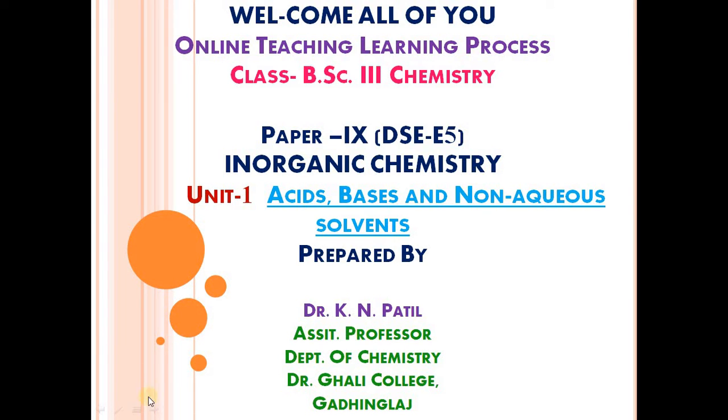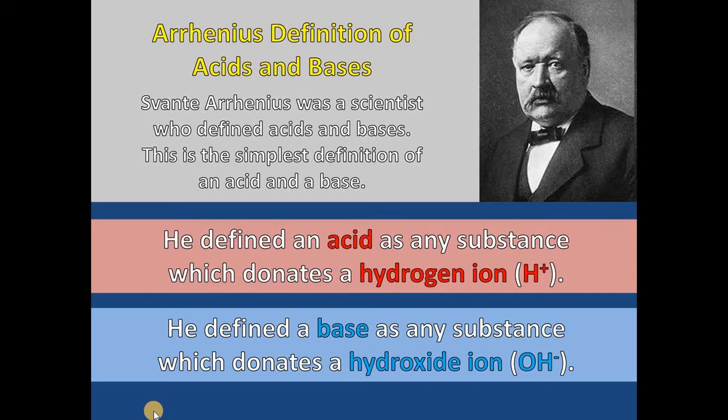We have started paper number 9 in organic chemistry, in which now we will start unit number first, acids, bases and non-aqueous solvents, in which we will see some acid base definitions. First one is the Arrhenius definition of acids and bases.